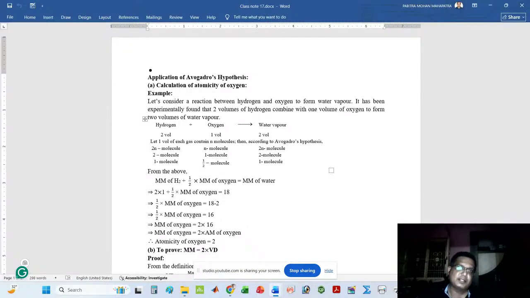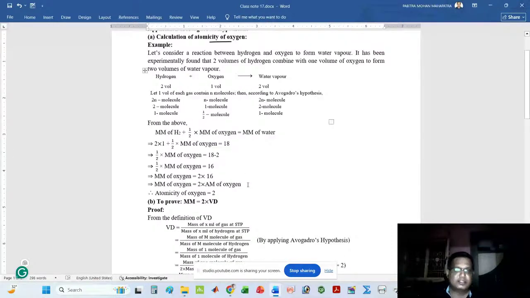I discussed about the application of Avogadro's hypothesis. I discussed at first the calculation of atomicity of oxygen by using Avogadro's hypothesis. Next, I discussed about